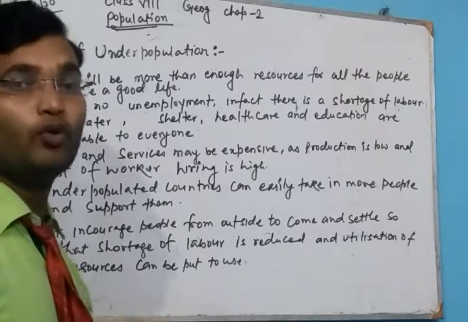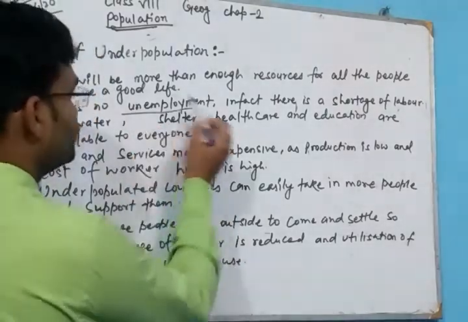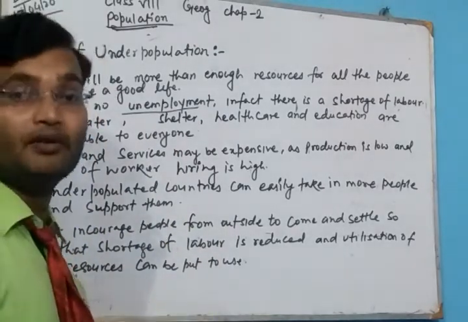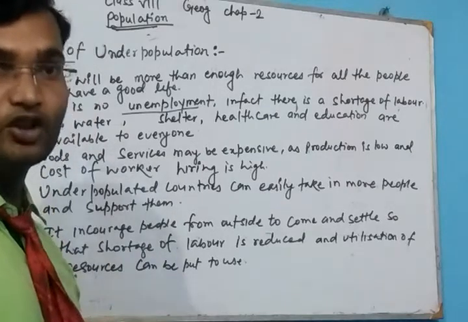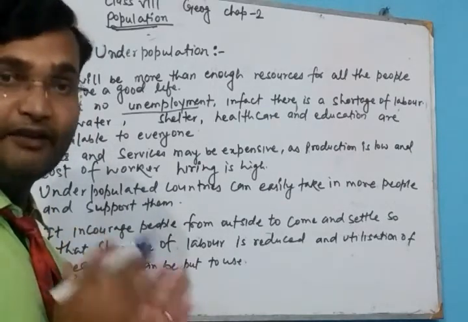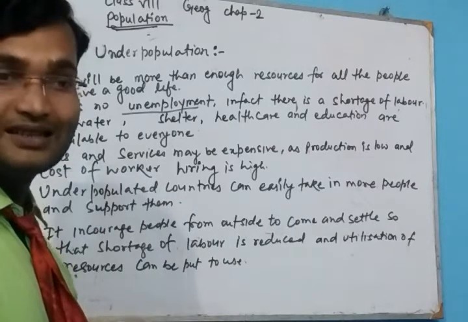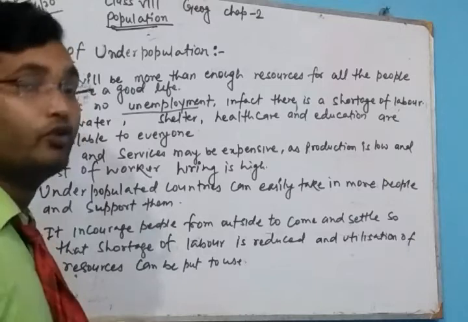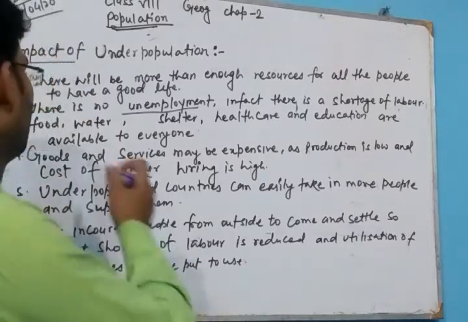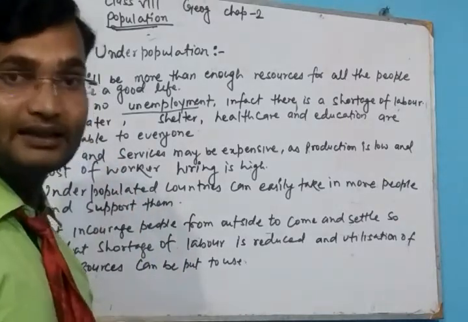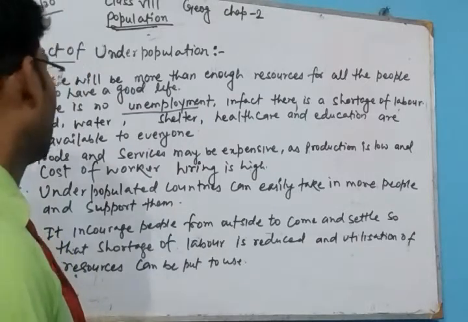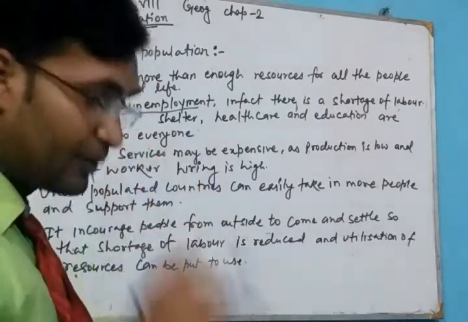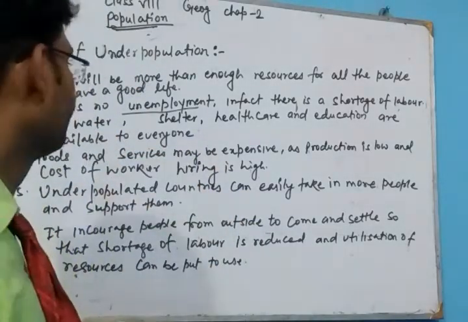There is no unemployment. In fact, there is a shortage of laborers. So it is very difficult to manage the industries, etc. Food, water, shelter, health care and education are available to everyone. But in the overpopulated countries, it is not.